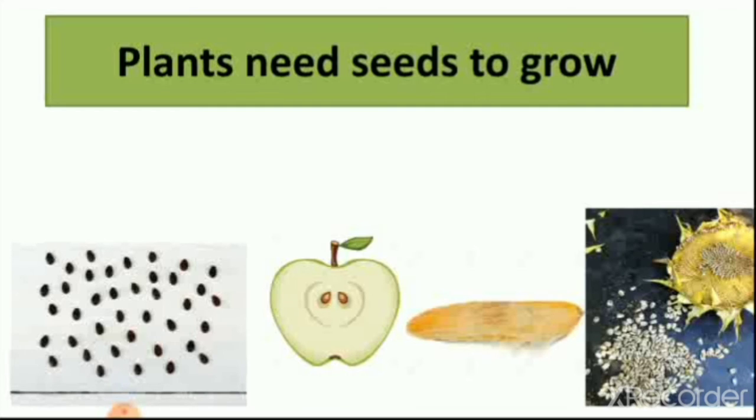Watermelon seeds, apple seeds, mango seeds and sunflower seeds. So when we grow a mango plant, we use the seed of the mango that we take from here. Then we planted watermelon yesterday, so we take seeds of watermelon. When we grow lotus, so we take seeds of lotus.